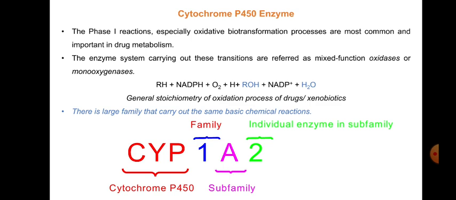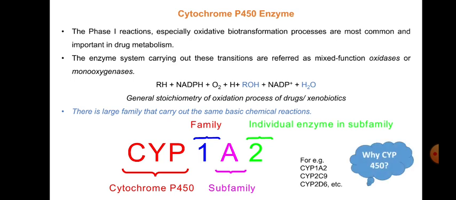This is the way we name the microsomal enzymes which do the oxidative biotransformation through these phase 1 reactions. For example, we can take CYP1A2, then CYP2C9, CYP2D6. Likewise there are lots of enzymes in the cytochrome P450 family.